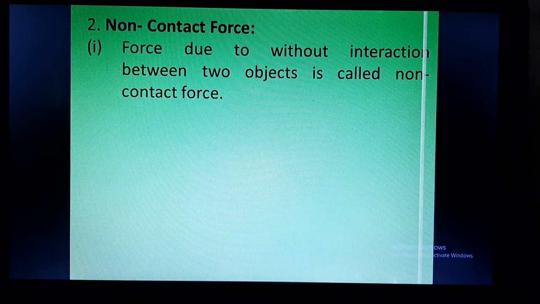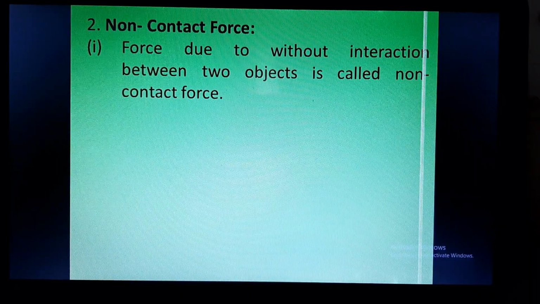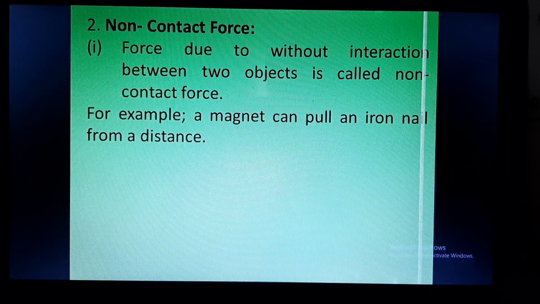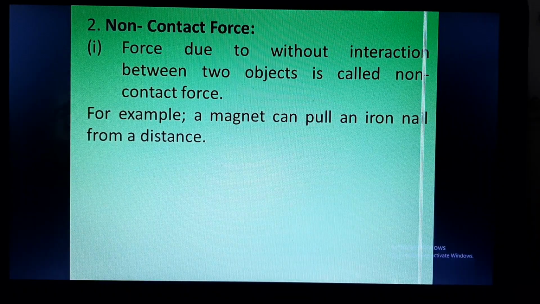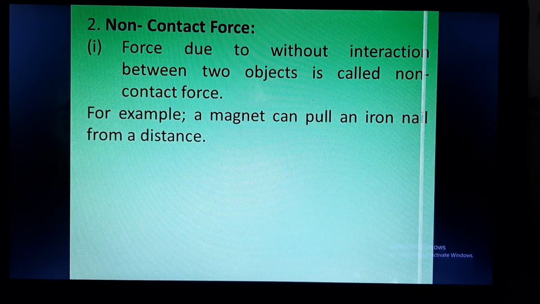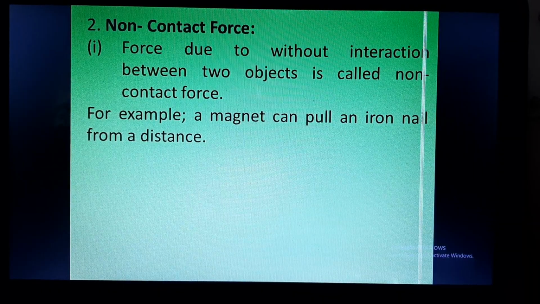Forces which come into play without interaction between two objects are called non-contact force. For example, a magnet can pull an iron nail from a distance. You must have observed a magnet which attracts an iron nail from a distance. So how is this magnet pulling the iron nail from a distance? Because it is creating a force which is called magnetic force.